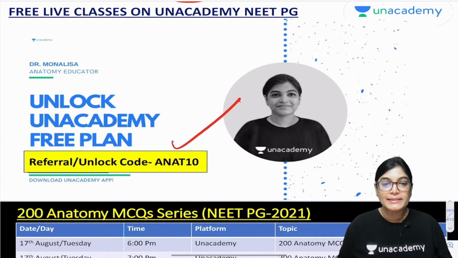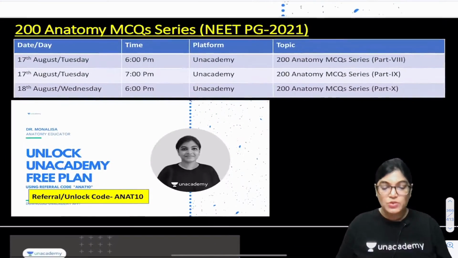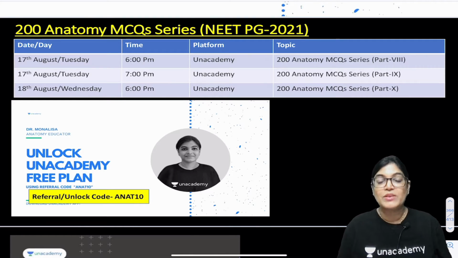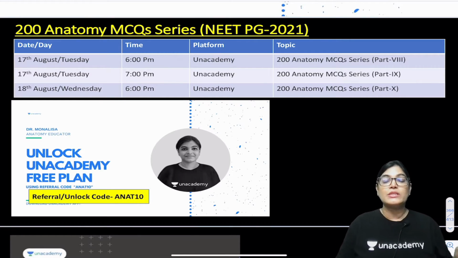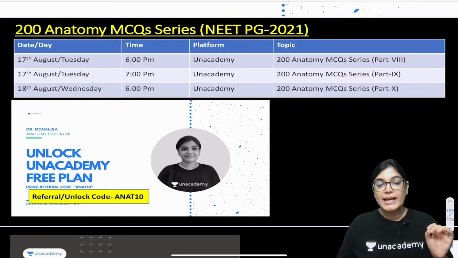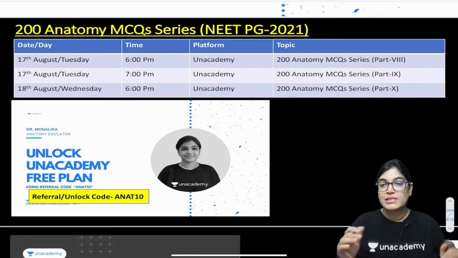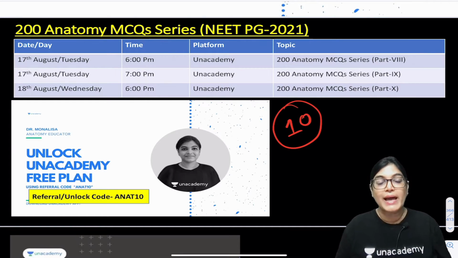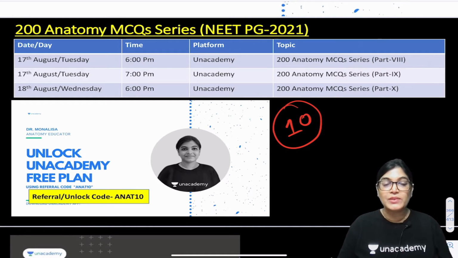Now my dear aspirants, as I told you already, we have targeted 200 anatomy MCQs directly related to the NEET PG 2021 examination, which is very, very important to be revised before the examination so that you can get a better rank. For that, we have already covered 7 parts of it. Altogether, we have 10 sessions of anatomy MCQs, the 200 anatomy MCQ series. So we are still left with 3 sessions.